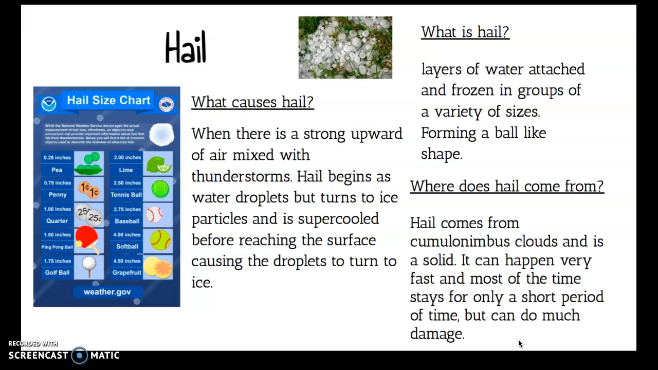Where does hail come from? Hail comes from cumulonimbus clouds and is a solid. It can happen very fast and most of the time stays for only a short period of time, but can do much damage. And on the side, there is a hail size chart that tells you the inches and what they compare them to.